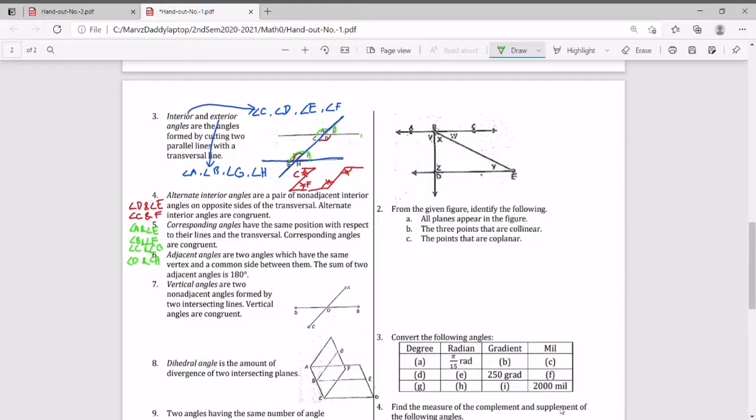Please take a look, and please take down notes. Again, corresponding angles are congruent, meaning to say that they have the same measurement. They're equal.